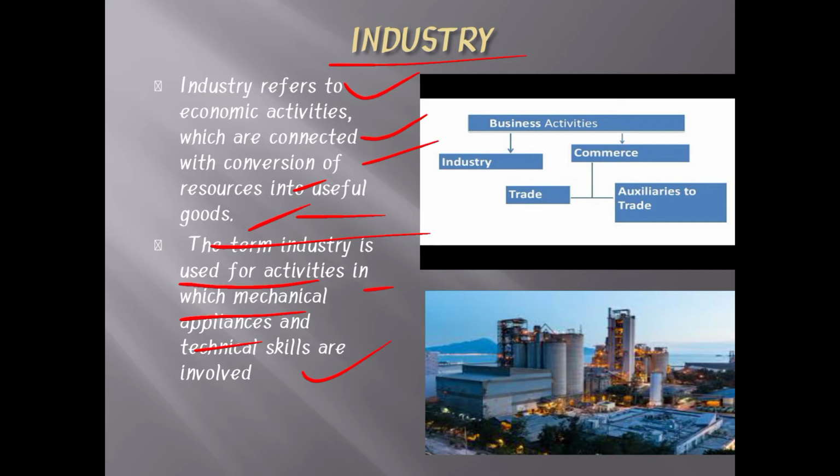It means in industry they use big machines and boilers, and they use new technology and new skills in the production. That is called industry. So this is regarding the meaning of industry.